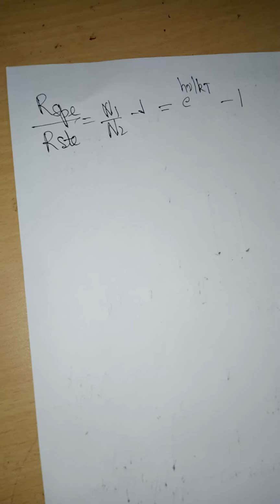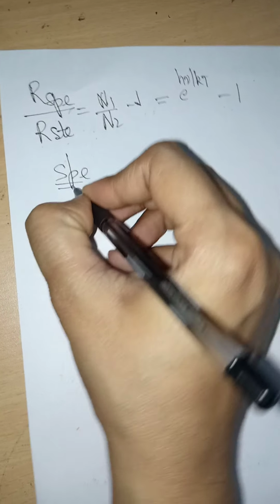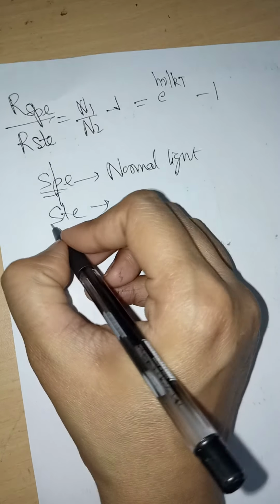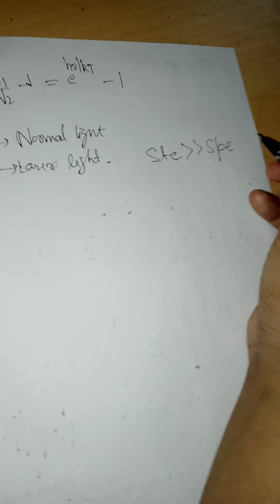Now in order to understand what factors we should control to have a good amount of laser light, we know that spontaneous emission produces normal light, and the process of stimulated emission produces laser light. Therefore, in order to have laser light, stimulated emission should be very much greater than spontaneous emission.